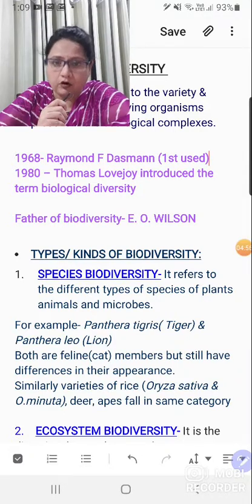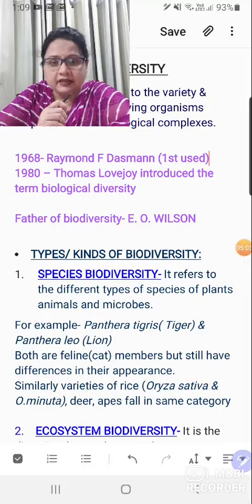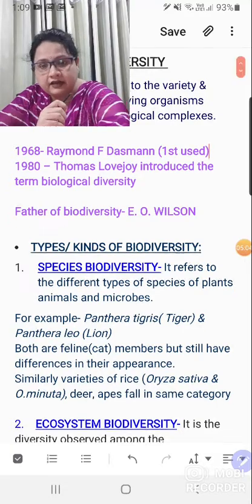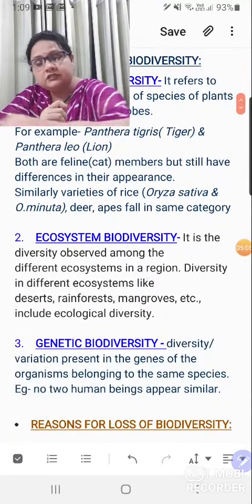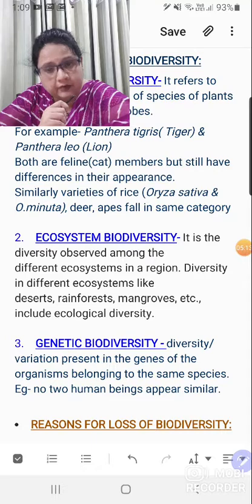So at the level of species, the different kinds of species existing for a particular organism. Second one is ecosystem diversity. Since you are using the word diversity, it means different kinds. This word is operative every time.